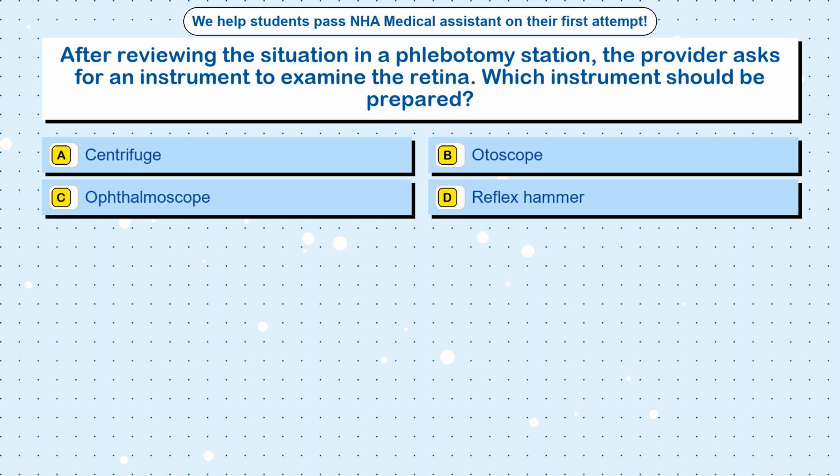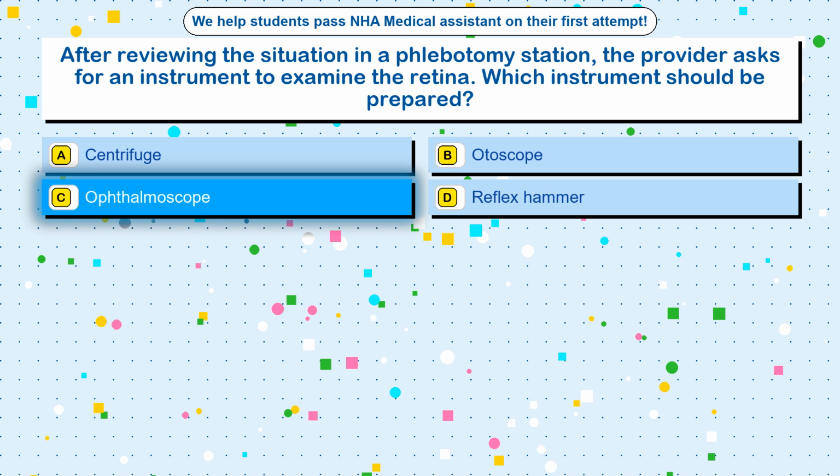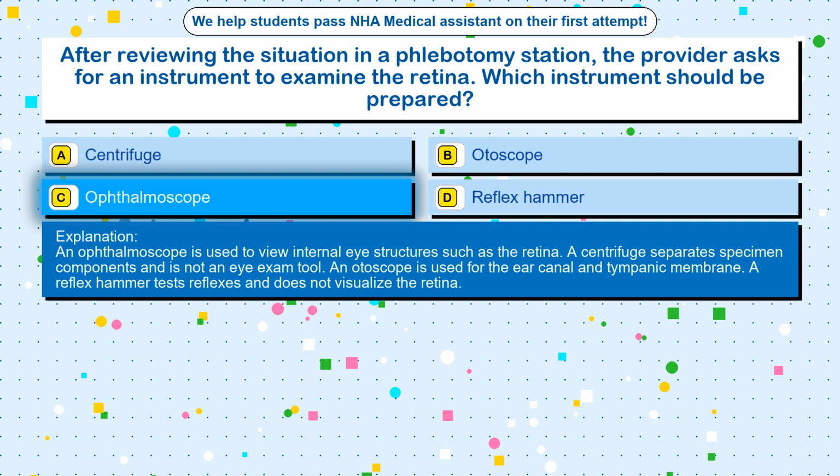Which instrument should be prepared? Option A, centrifuge. Option B, otoscope. Option C, ophthalmoscope. Option D, reflex hammer. The correct answer is option C, ophthalmoscope. An ophthalmoscope is used to view internal eye structures such as the retina. A centrifuge separates specimen components and is not an eye exam tool. An otoscope is used for the ear canal and tympanic membrane. A reflex hammer tests reflexes and does not visualize the retina.